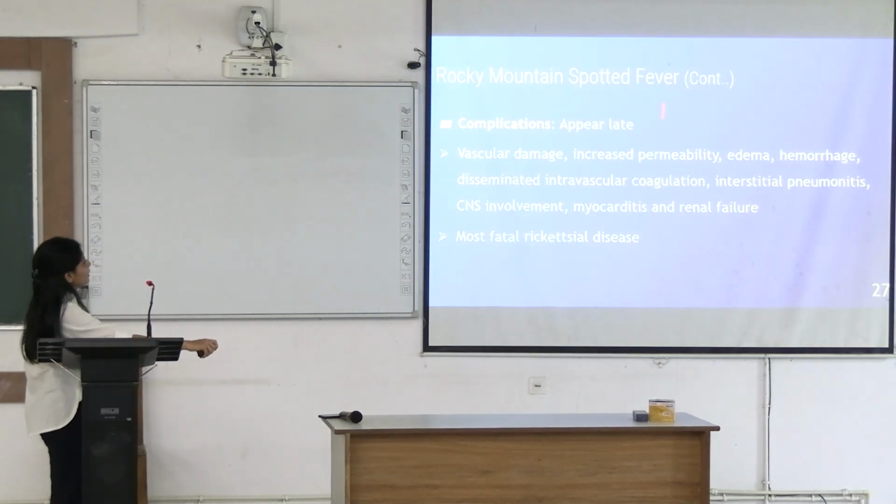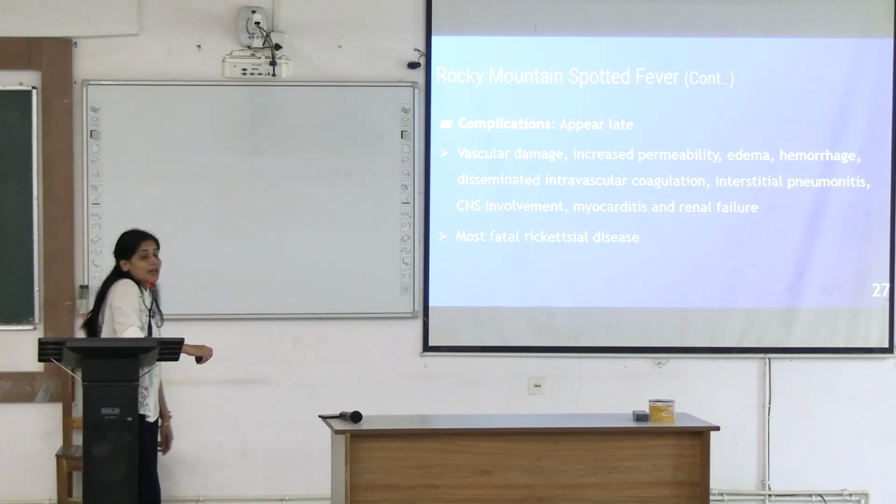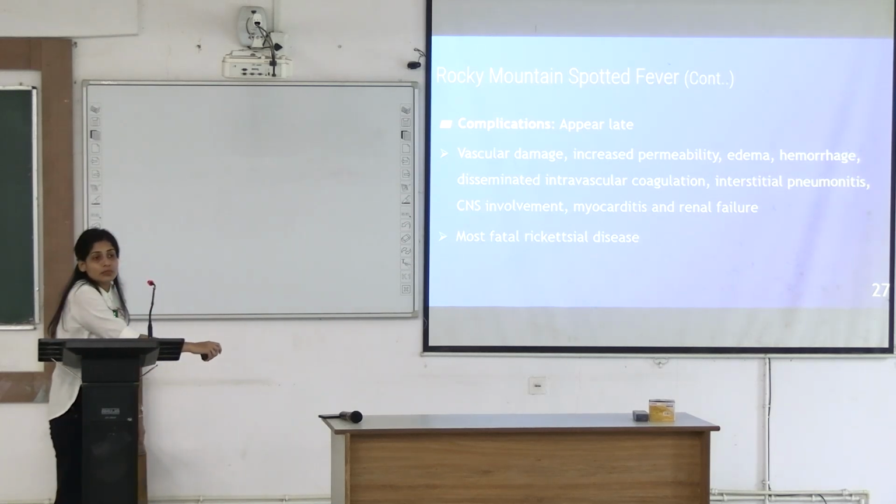Complications, though they appear late, can lead to DIC, interstitial pneumonitis and CNS involvement. Till now this was very common. Also myocarditis and renal failure get added. It is one of the most fatal rickettsial diseases, found in mountain climbers also.